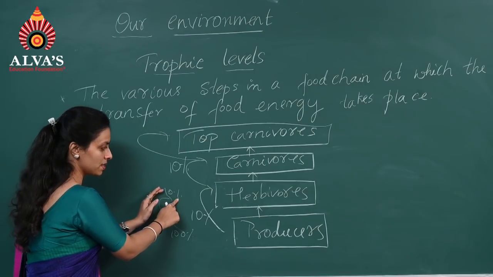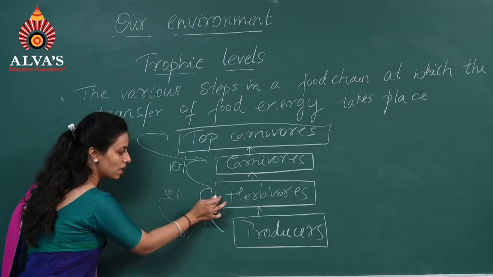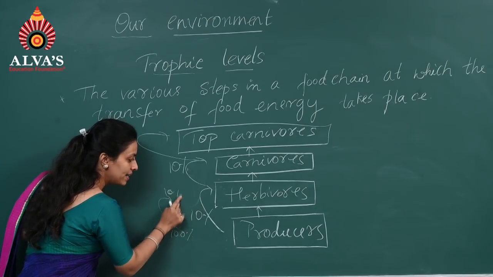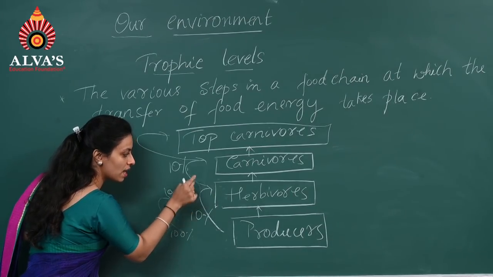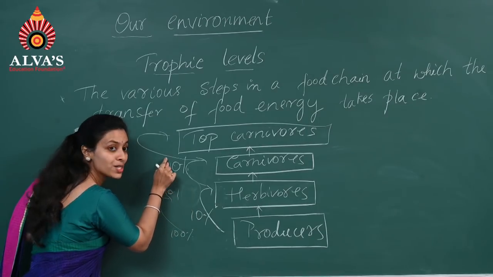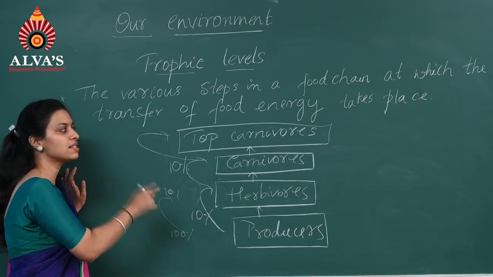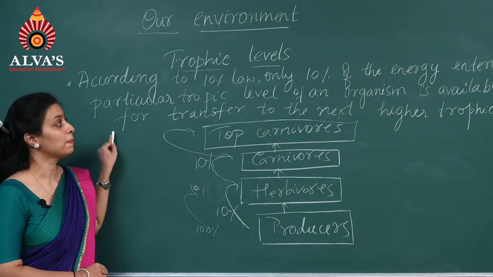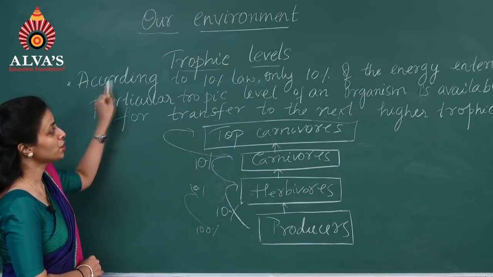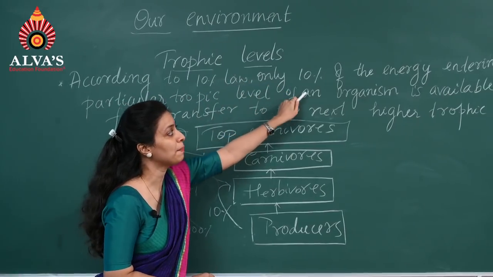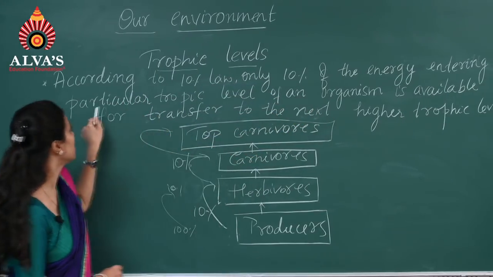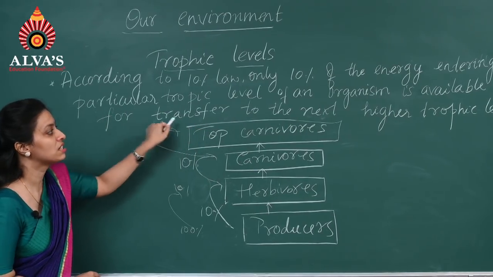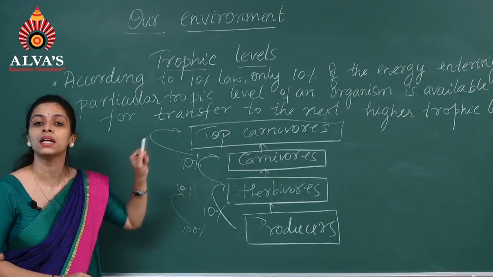Now see, from producers, if there is 100% of energy, only 10% is passed to the next. In this 10%, the herbivores will get only 10%. Now think, in this entire percentage of energy, whatever the herbivores have, even in this, only 10% is passed to the next level. This is called the 10% law. According to the 10% law, it states that only 10% of the energy entering a particular trophic level of an organism is available for transfer to the next higher trophic level.